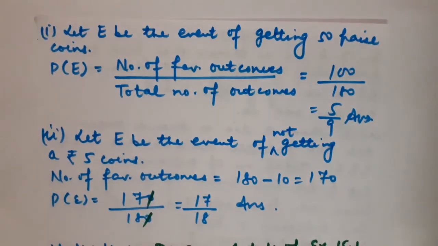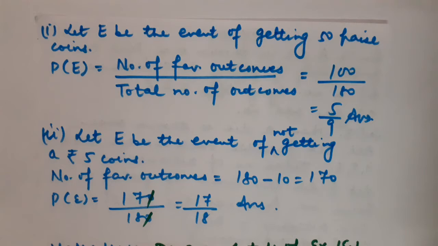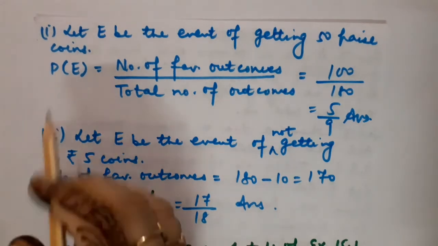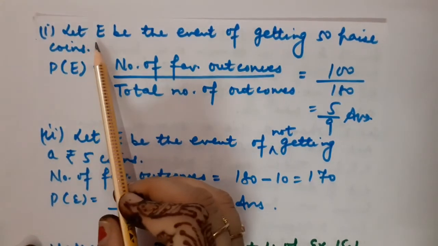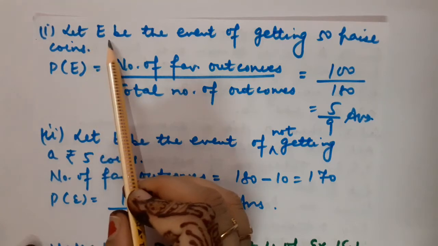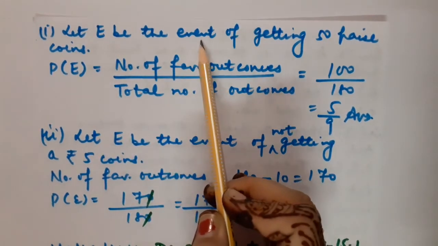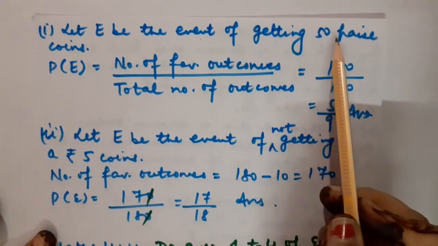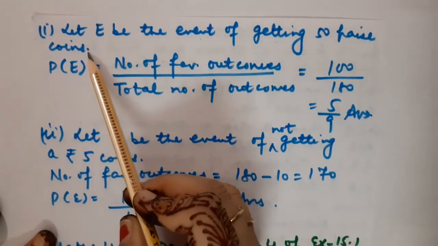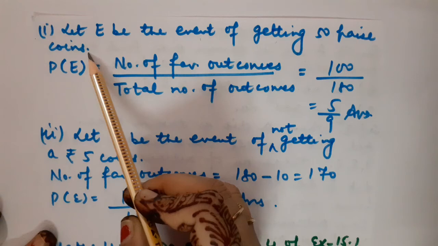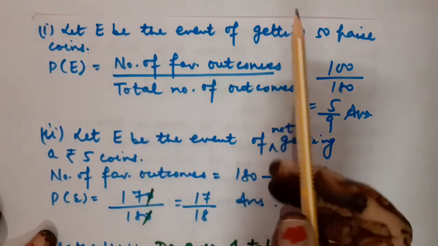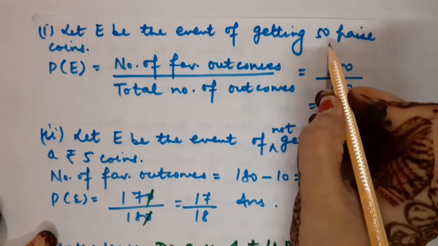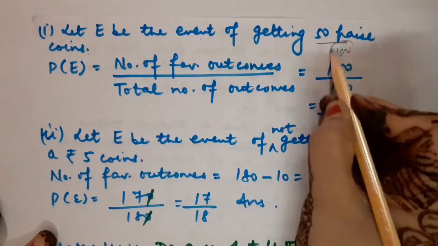Now children, how to write the solution? That matters a lot in probability. First part, first of all you have to consider, let E be the event. In that event, what is demanded? Getting 50 paise coins. You know how many coins are there of 50 paise? Yes, they are 100 in number.